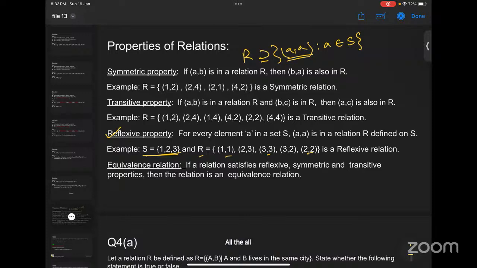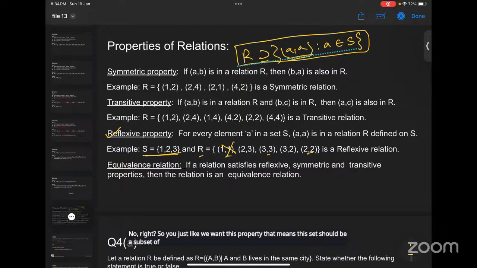All the elements should be there, no, ma'am? If the cardinality of S is 3, then R should have a minimum of those 3 pairs. Yeah. So in the case of a reflexive relation, all the pairs (a, a) such that a is in S should be there. If, for example, I exclude one of these elements, is R a reflexive relation or not right now? No, ma'am. No, right? So we want this property, that this set should be a subset of the relation if the relation is reflexive.